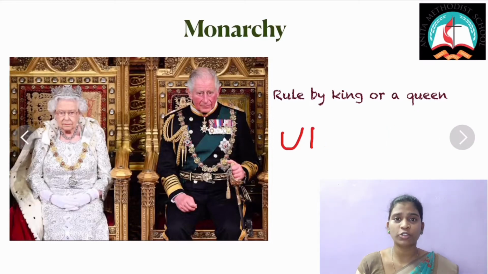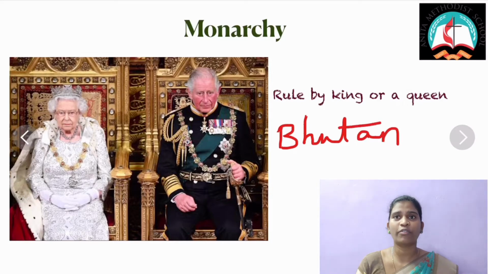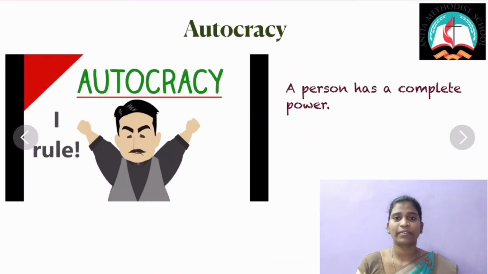And the next one is autocracy. By the name, auto itself, we can understand it is self. So in this system of government, a country in which one person has complete power, that's what is called autocracy. Examples are North Korea and Saudi Arabia.